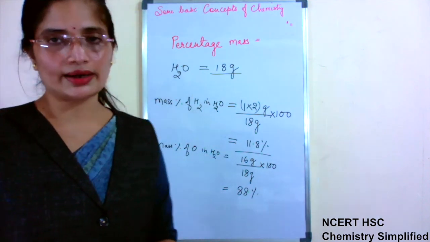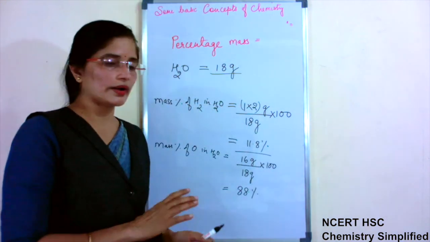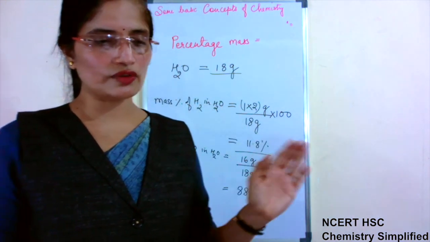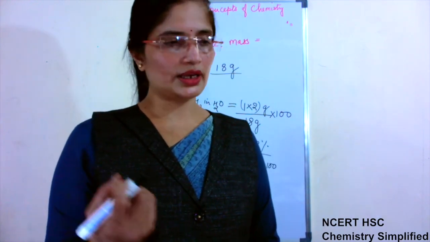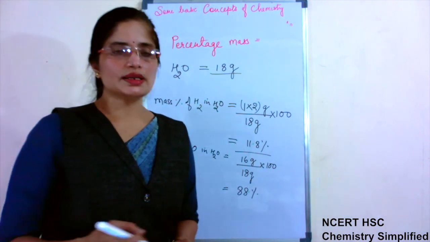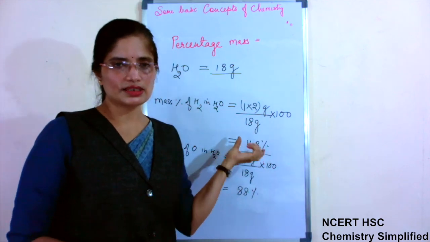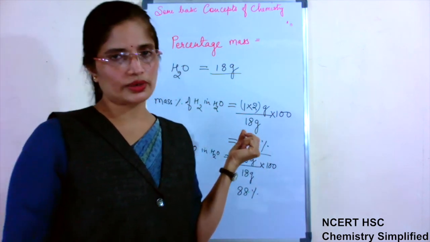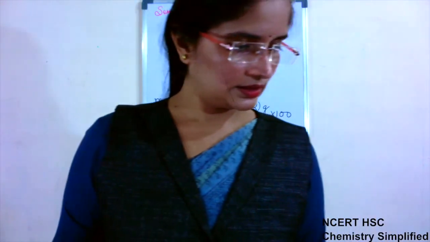This is required. Why are we calculating the percentage? Because it is required in further calculation. So this is one of the steps to know. So whenever any formula is there and they ask for the mass percentage of the individual atoms present in it, we will follow the same procedure. We have taken the example of a simple molecule. For any molecule you can use this process. Okay.